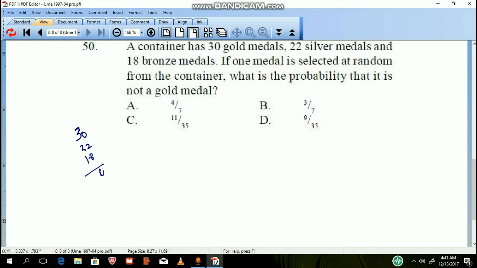That is 70. So if it's not going to be a gold medal, that would be 22 over 70 plus 18 over 70, which is 22 plus 18 over 70, which is 40 over 70, which is going to be 4 over 7, option A.